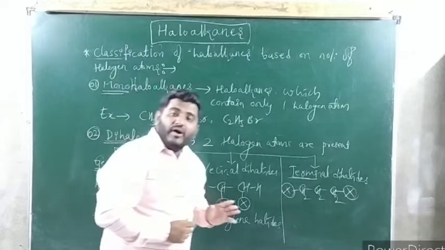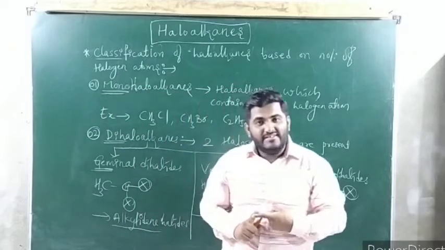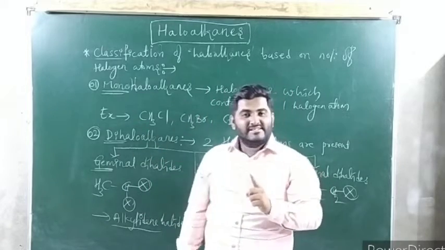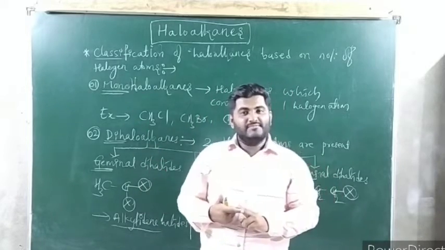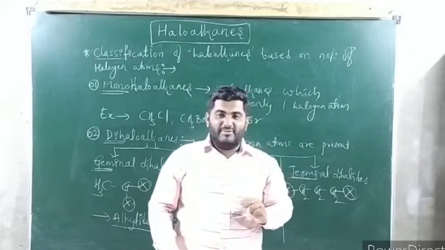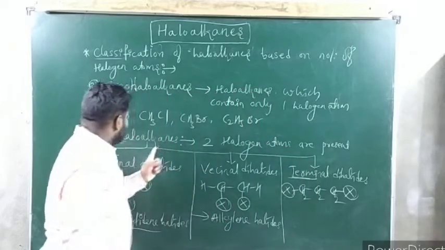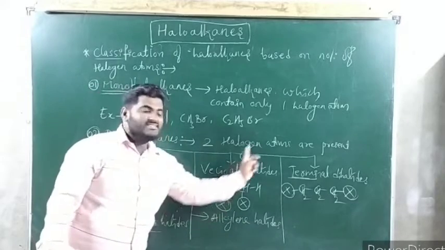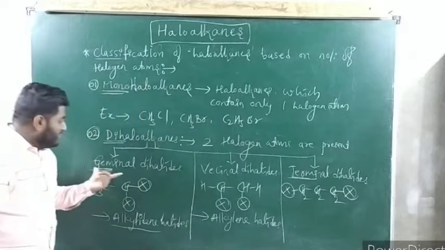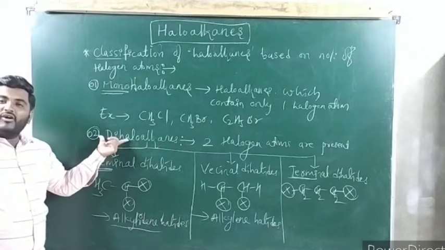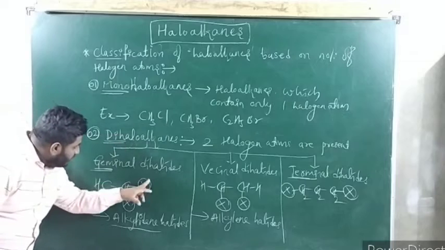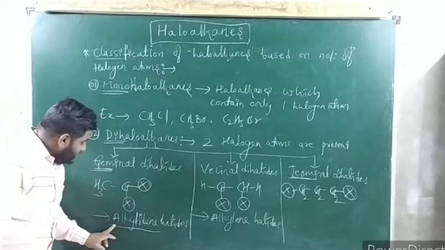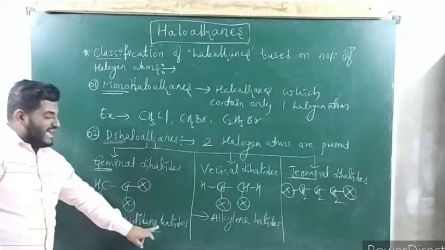See, we have started the classification of haloalkanes based on the number of halogen atoms. Number 1, monohaloalkanes. Number 2, dihaloalkanes, in which 2 halogen atoms are present, classified into 3 types: geminal, vicinal and terminal dihalides. Geminal dihalides have both halogen atoms on the same carbon, also known as alkylidene halides.